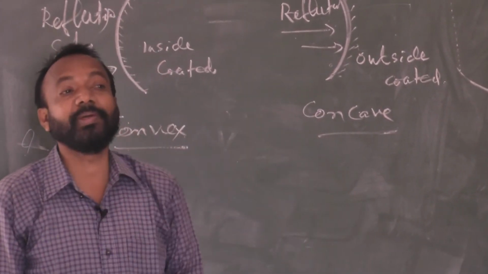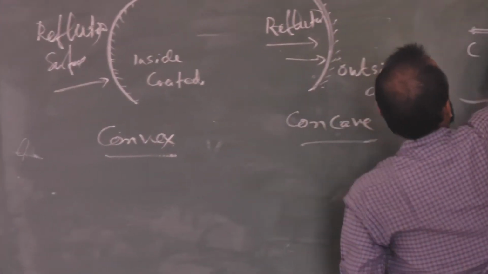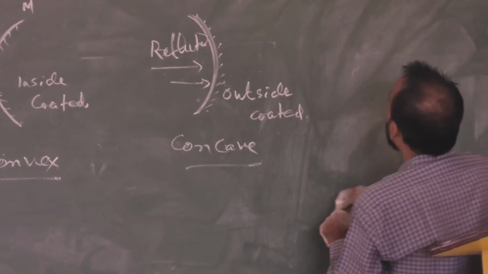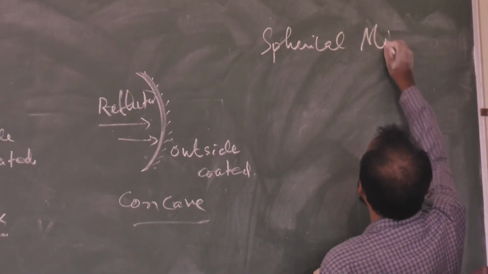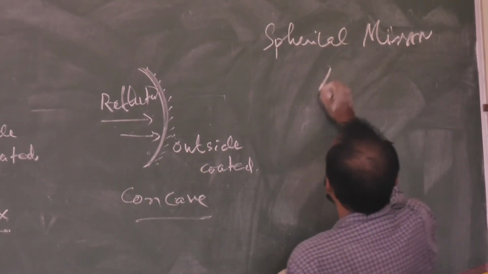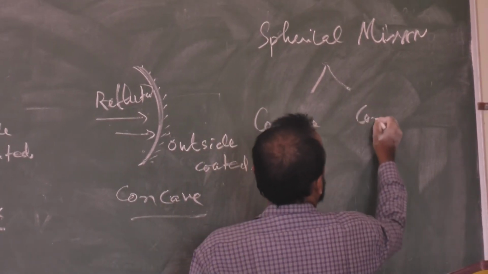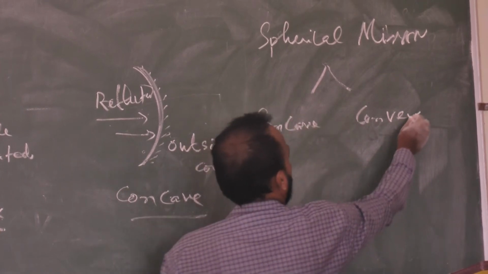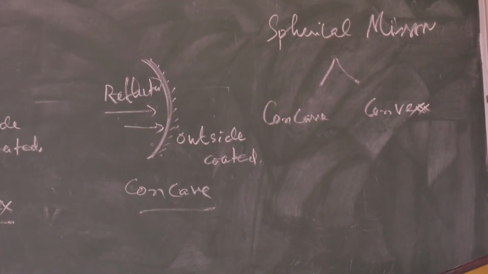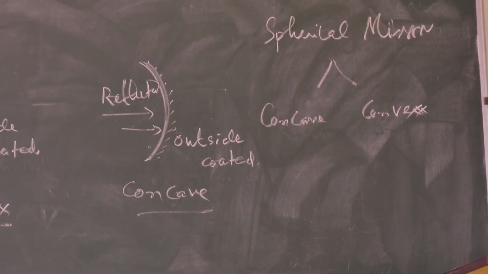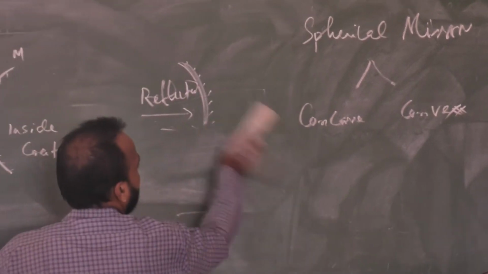So the spherical mirror is of two types. One is concave, the other one is convex. Concave and convex, two types of mirror. Clear? Concave mirror and convex mirror. Clear? Let me remove it.